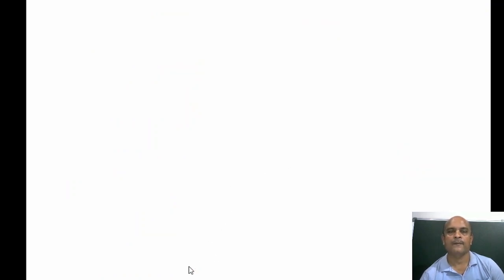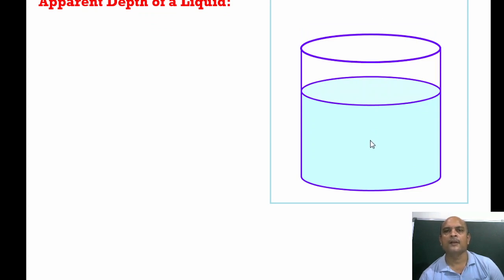Next one is apparent depth of a liquid, or we can say a normal shift. Normal means perpendicular. It is traveling from one medium to another because it is refraction, rarer to denser. An object kept at the bottom of the vessel appears a little bit up from its actual position, just because of refraction. As we see, the bottom of a swimming pool appears a little above its actual depth. When we go down inside the swimming pool, the actual depth is more than the apparent depth. So what is the concept behind it? We discuss here what is called normal shift, perpendicularly rising up.